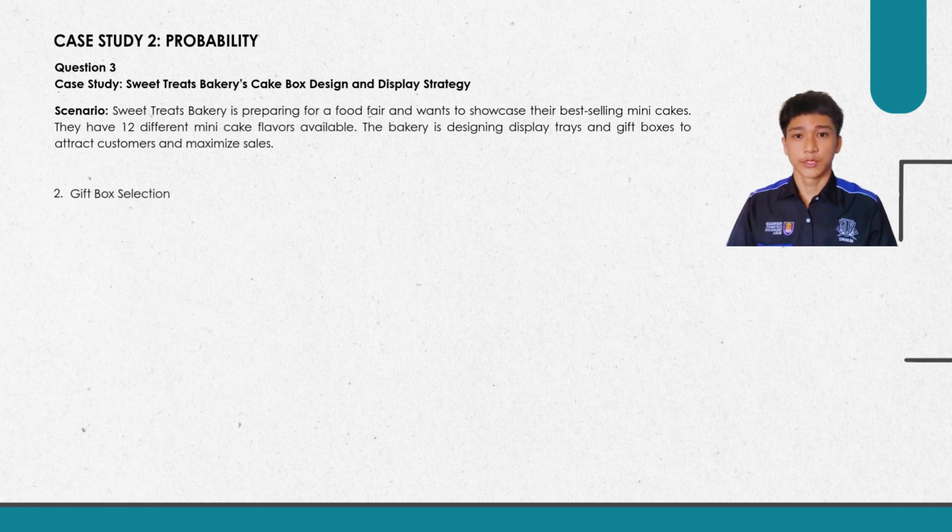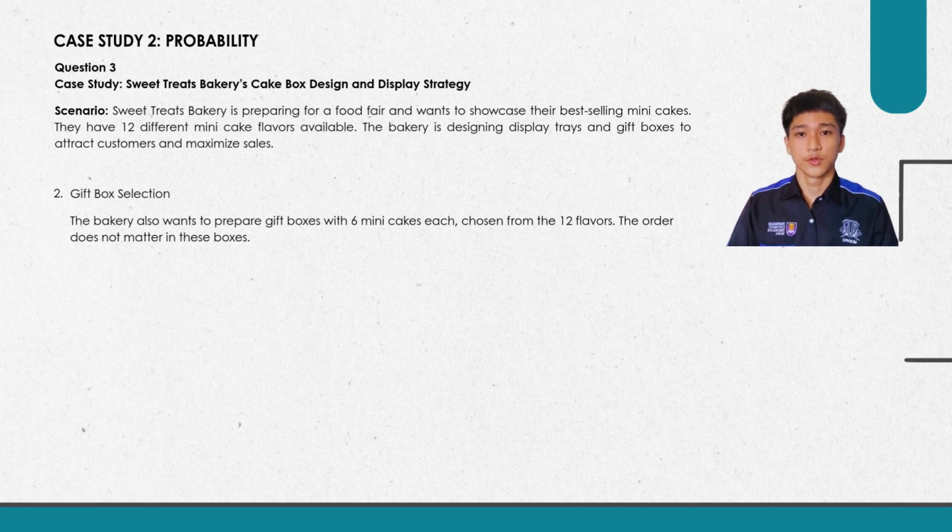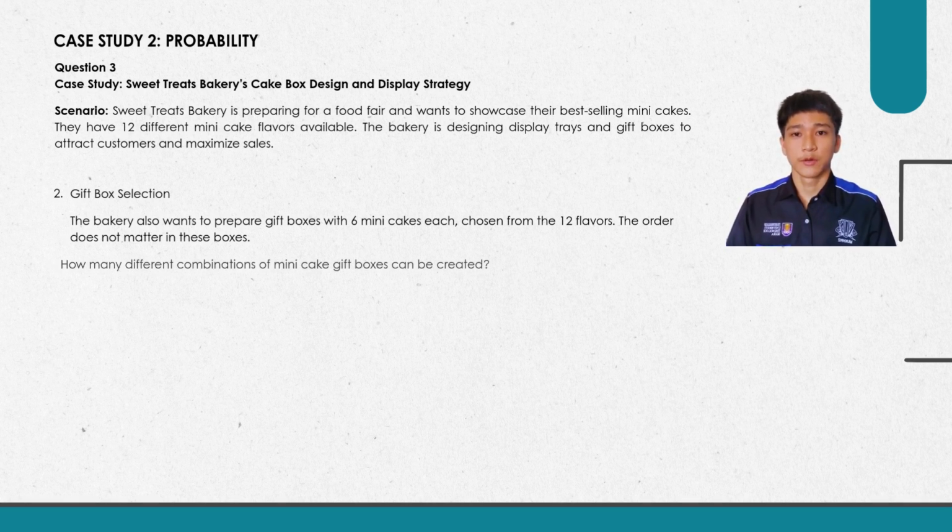Number 2, gift box selection. The bakery also wants to prepare gift boxes with 6 mini cakes each, chosen from the 12 flavors. The order does not matter in this box. How many different combinations of mini cake gift box can be created?